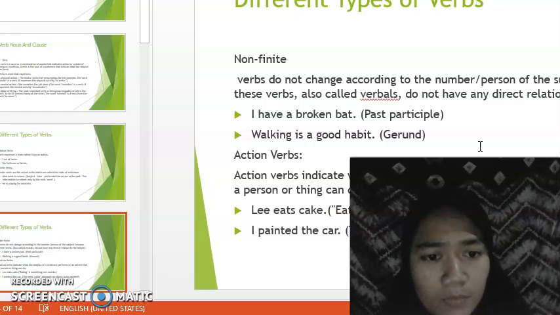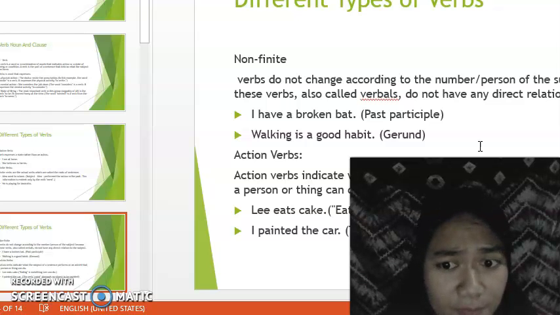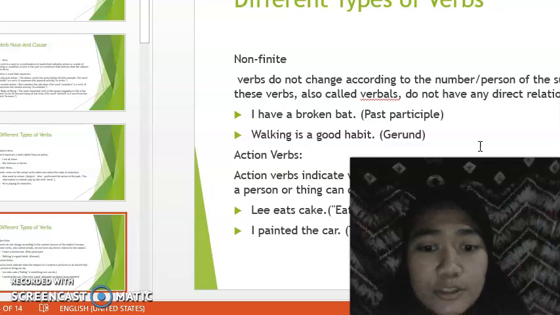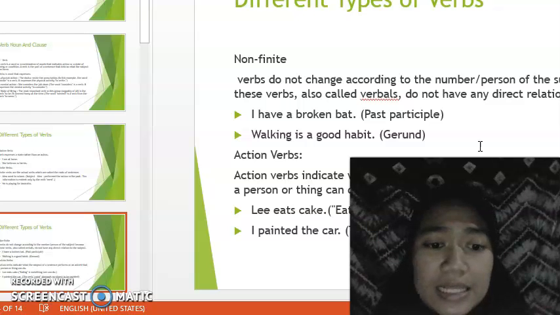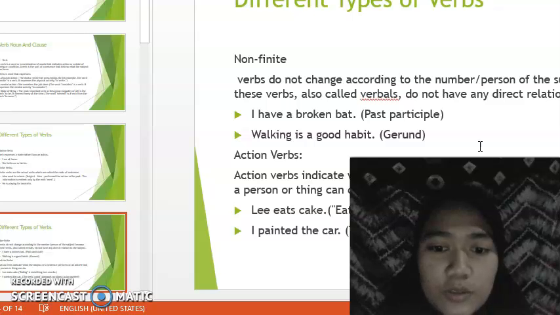And then action verb indicates what the subject of a sentence performs, or an activity that a person or thing can do. Example, Lee eats cake. Eating is something Lee can do. I painted the car. The verb paint demands an object to be painted.